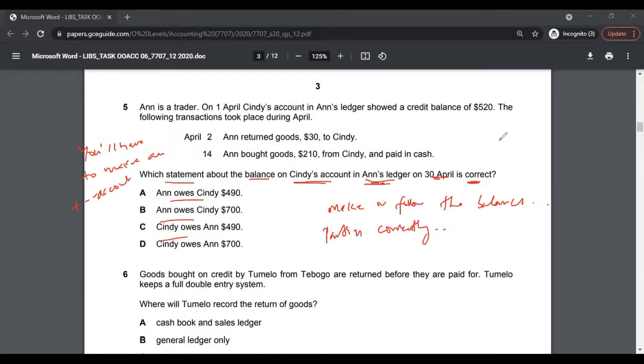If you put this on a spectrum of easy, medium, and hard, it's somewhere in between, an easy-medium question. Some students will find it easy, some might find it a little hard, or I would say medium. It's not a really hard question, because you should be familiar with how to make T accounts. So I would say medium. Some will find it easy, some will find it on the medium spectrum.